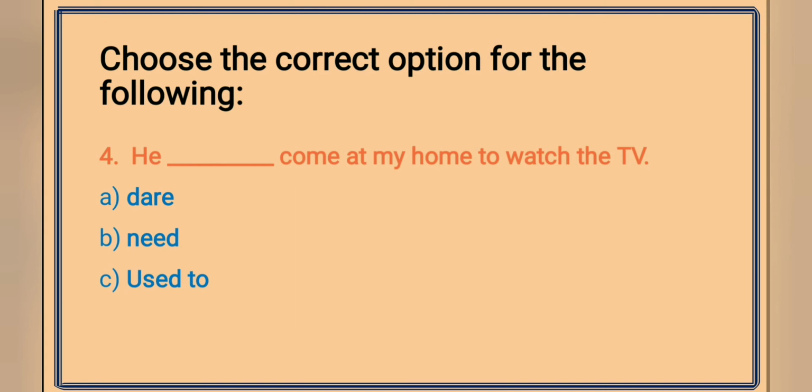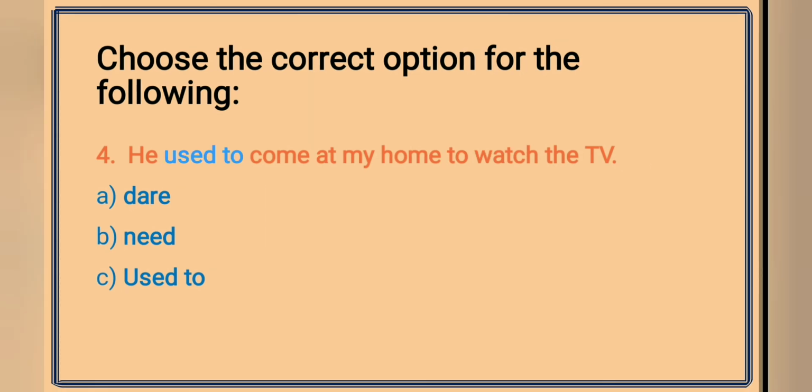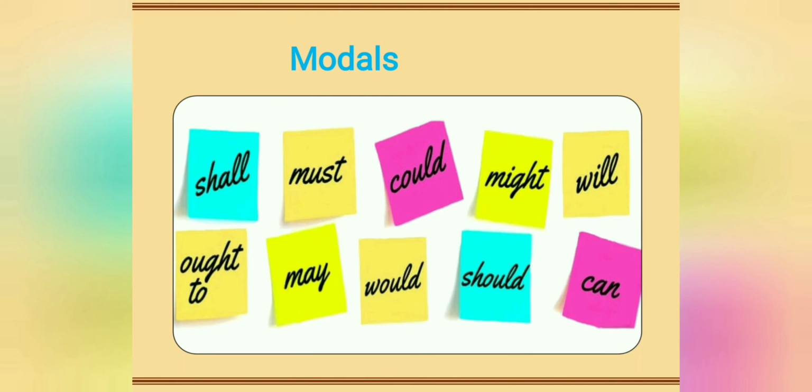Yes, I think you have guessed it correctly. And the answer is, he used to come at my home to watch the TV. Yes, a habitual action that used to happen, used to occur in the past. So I hope now these three modal verbs are also clear to you. So I hope, students, now all these modals and their usages are clear to you.